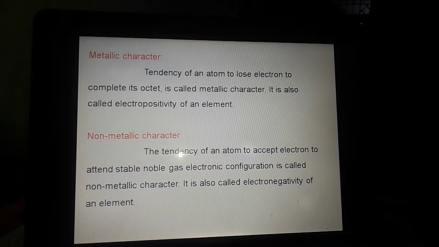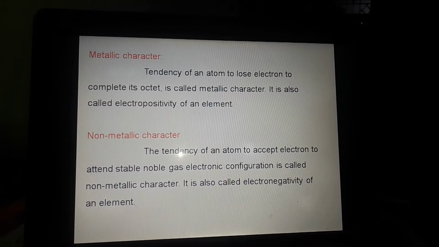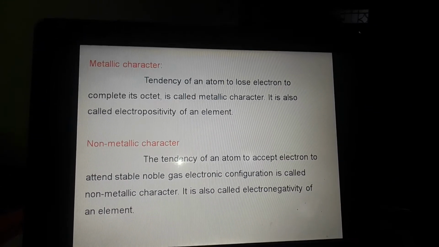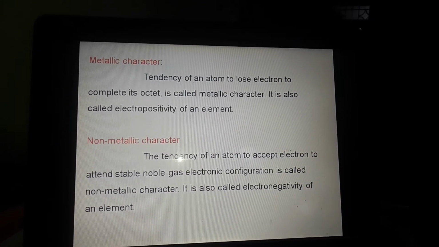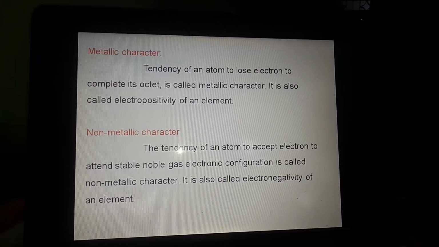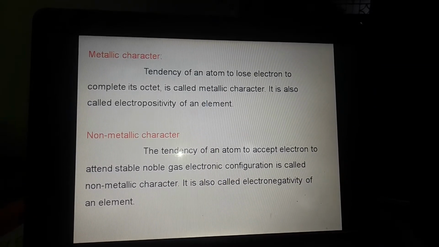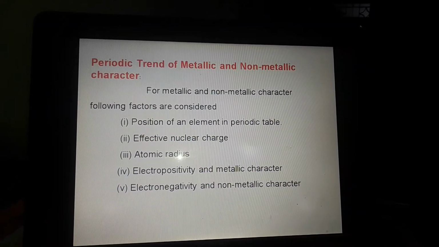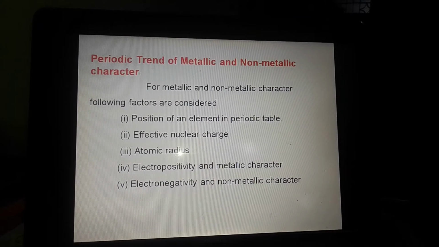The non-metals present on the right hand side of the periodic table have a tendency to accept or gain electrons. Thus they are called electronegative elements, and this tendency is called the electronegativity of the element.